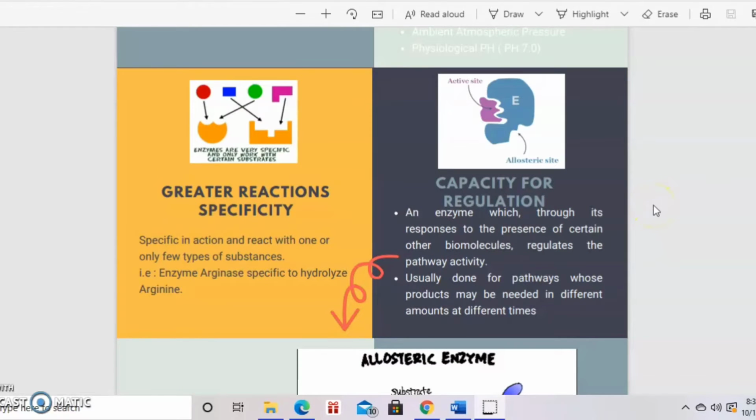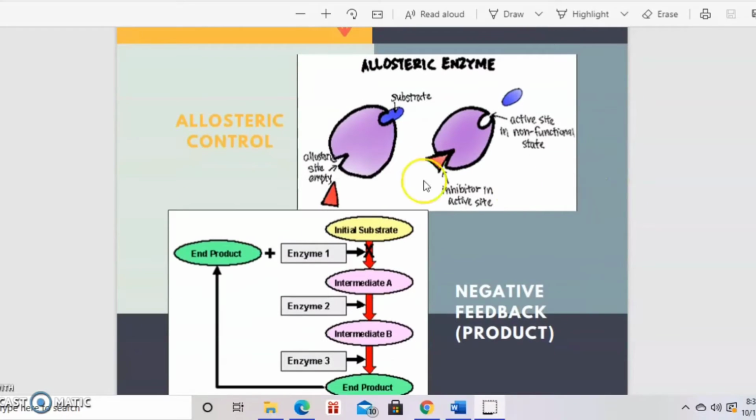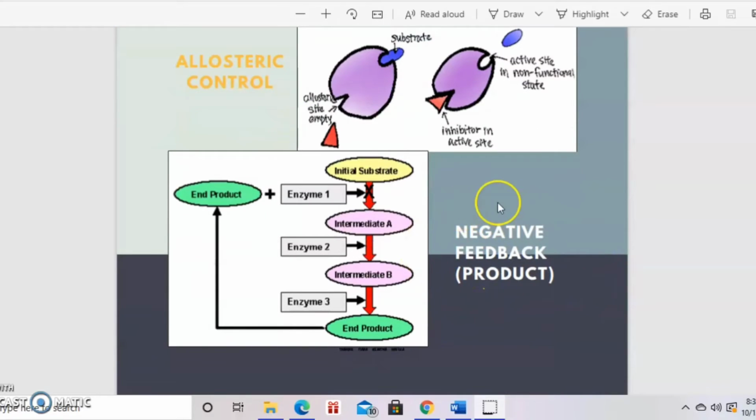Last but not least, they can regulate biochemical reaction. This is necessary to prevent the excessive use of resources. So actually, enzyme can sense when to continue synthesis of a certain molecule or when to stop the production. It depends on these two regulatory processes, which are allosteric control and negative feedback inhibitor.